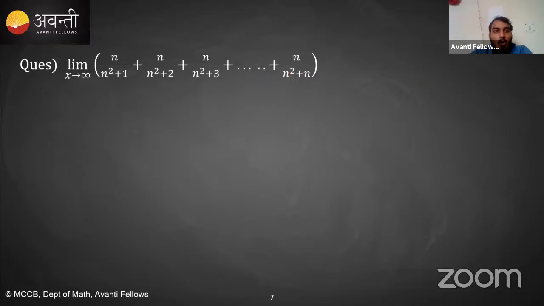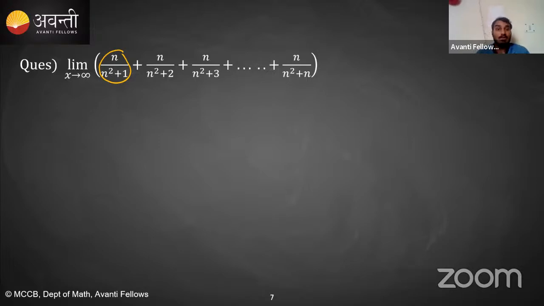First of all, how many of you are thinking that the answer would be 0? Some people might be thinking, sir, this is nothing but n upon n square plus 1. Since the degree of the numerator is less than the degree of the denominator, it will give us 0. So 0 plus 0 plus 0 will give us 0. So the answer would be 0. How many of you are thinking like that?